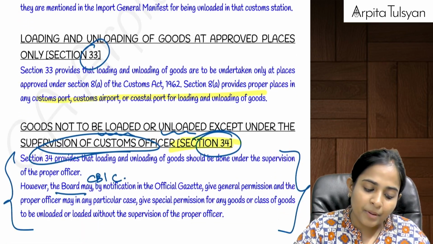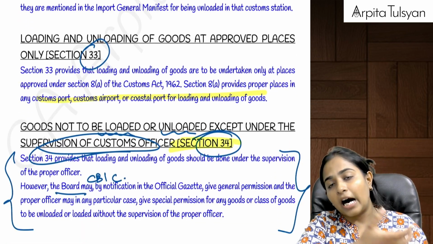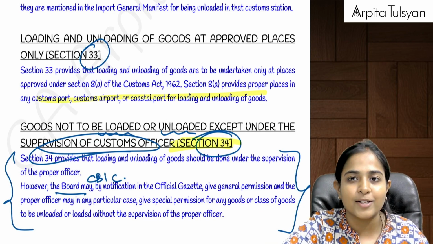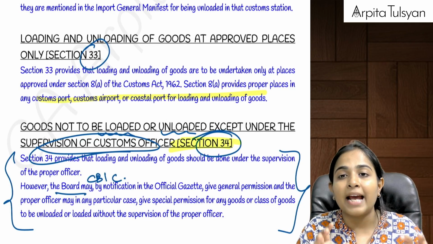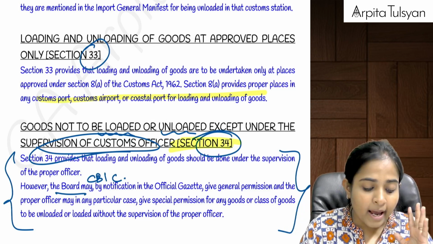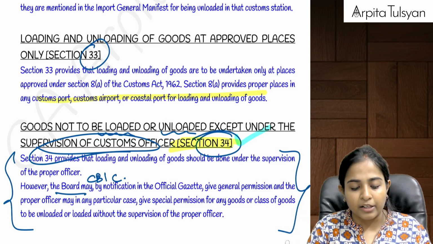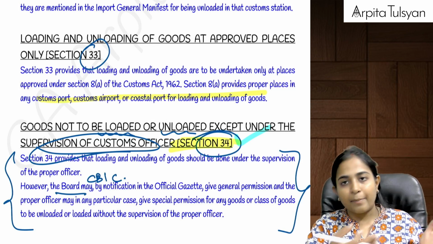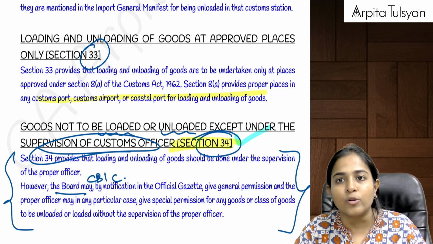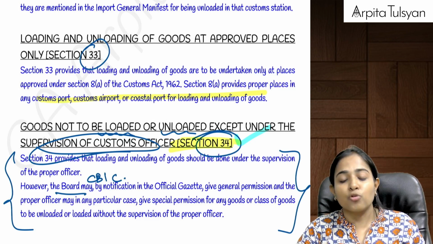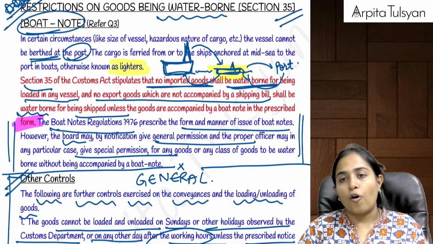Okay, next section number 33 says that whenever any unloading is happening, in case of import unloading will happen, and in case of export loading is going to happen, this should be done only at the proper custom port or airport. Right, and the last one is section number 34. Section number 34 says that whenever the goods are being unloaded or whenever you are loading the goods at the time of export also, then that has to be done only under the supervision of the customs officer.